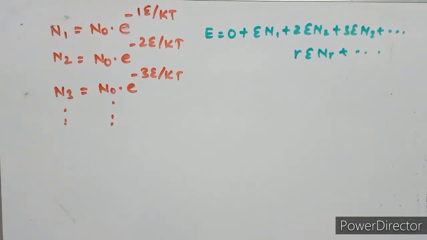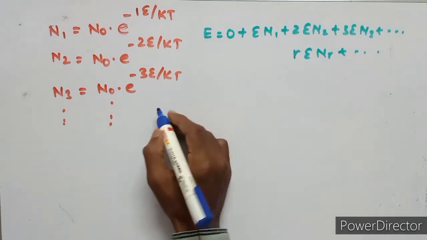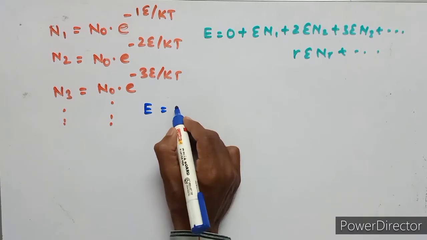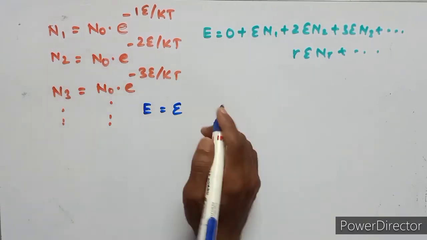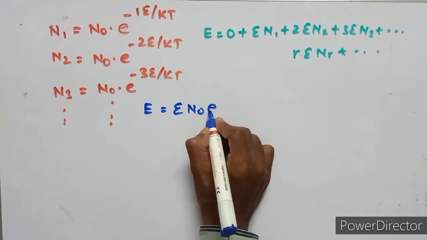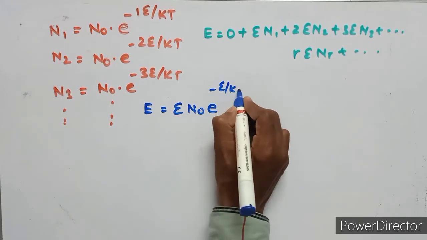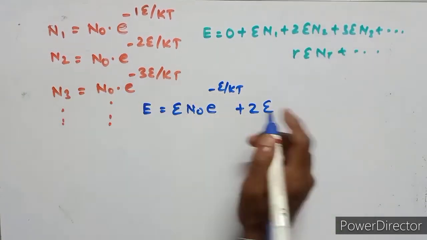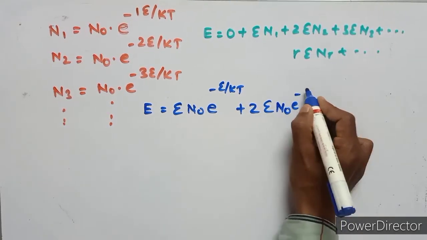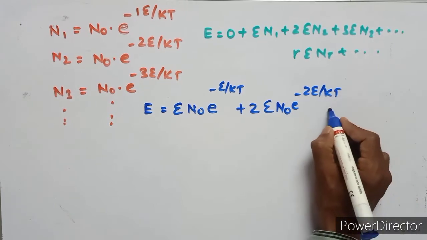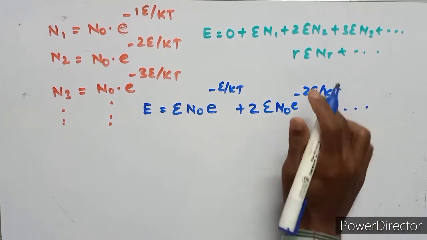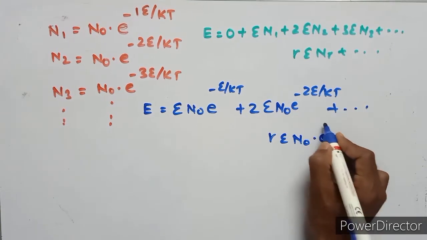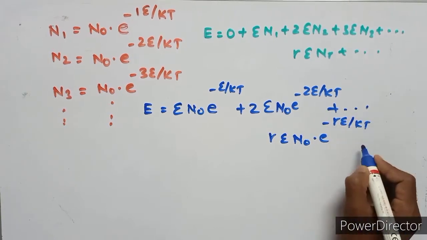Then E equals 0, plus epsilon n1, which is n naught e to the power of minus epsilon upon kt, plus 2 epsilon n2, which is n naught e to the power of minus 2 epsilon upon kt, plus and so on, r epsilon n r, which is n naught e to the power of minus r epsilon upon kt, and so on.